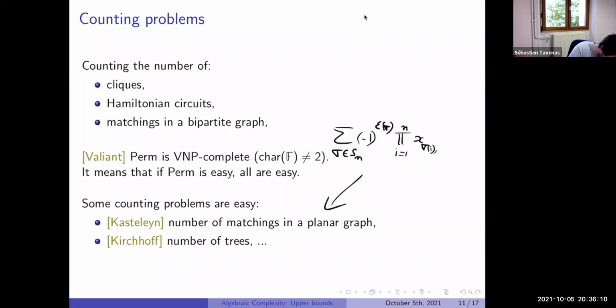We take a partition of length 2n, and I want to put here sigma of 2i, sigma of 2i plus 1. Okay, this polynomial is in fact famous. It was introduced by Cauchy. Already Cauchy called it the Pfaffian, it seems, because it was already known by Pfaff. That is the name of the person.